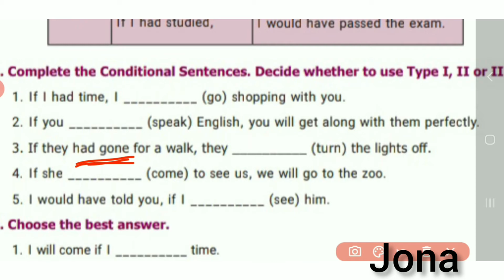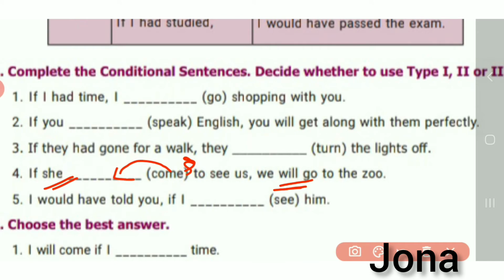Fourth one: If she dash come to see us, we will go to the zoo. Here will is given, so it will be present tense. She is third person singular, so we have to put s along with this verb.